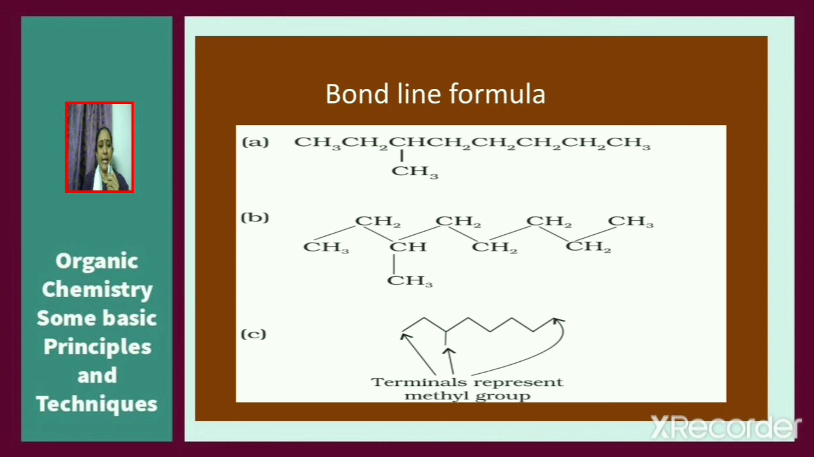Next is the bond line formula. For example, consider the compound given here, which is CH3CH2CH2CH2CH2CH2CH3. The bonds between the different carbon atoms are shown in a zigzag manner. The terminals denote methyl groups. The line junctions denote carbon atoms with the required number of hydrogen atoms.